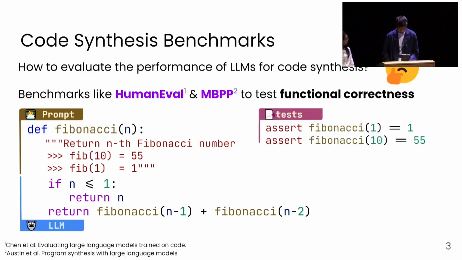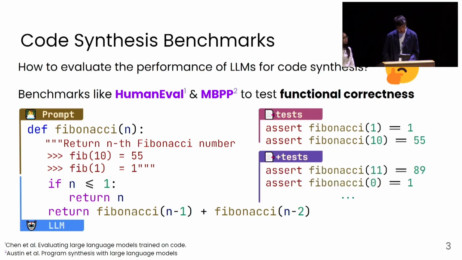And finally, these benchmarks will contain test cases. Different from natural language tasks, for coding tasks we can actually directly execute the generated code against these test cases to measure the functional correctness of the large language model generated code. Furthermore, recent works like Eval Plus have also added additional tests in order to produce EvoEval Plus or MBPP Plus in order to increase the robustness of the evaluation framework.